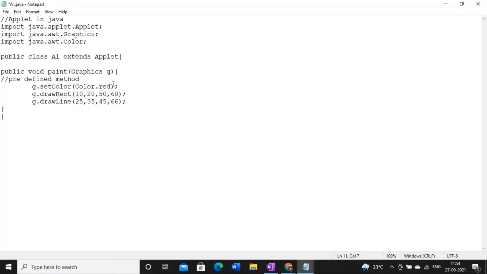Now the main topic of discussion is where should we write this set color. What will happen if you write set color before each and every object, then each and every object will get colored by this same color. And set color is responsible for coloring the outlines only.